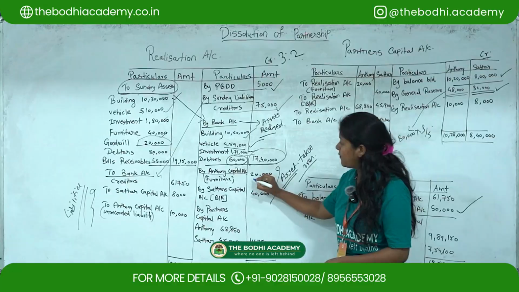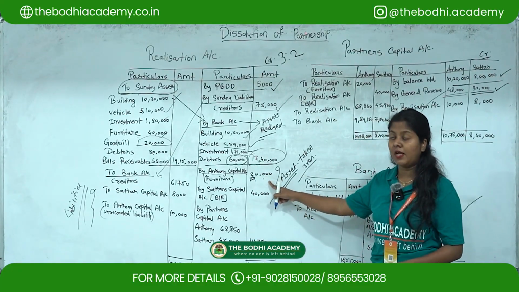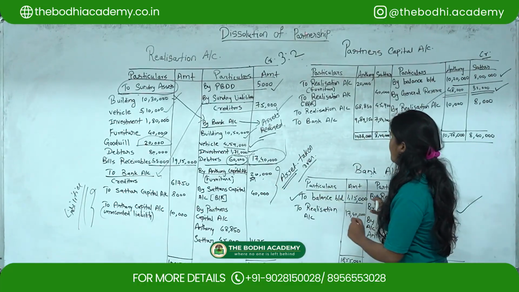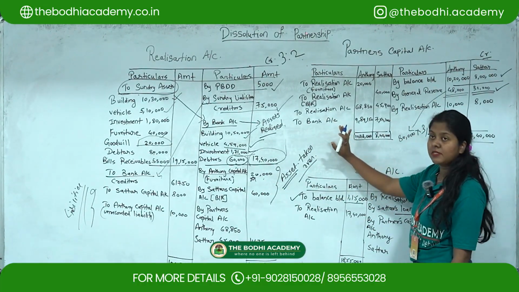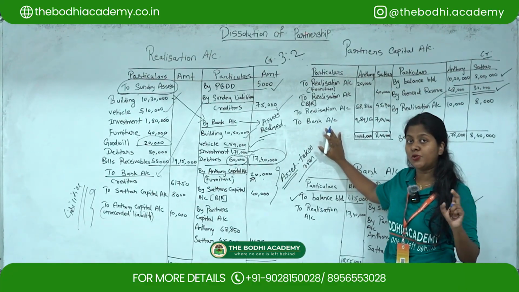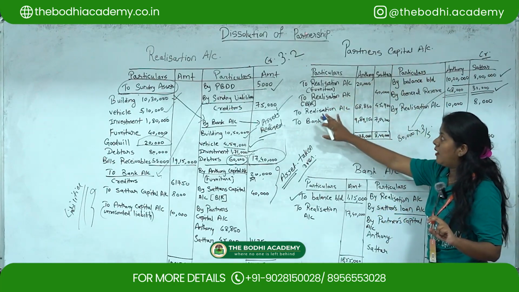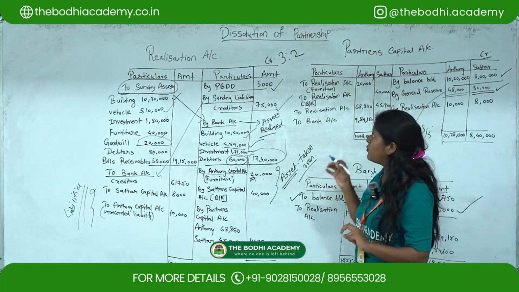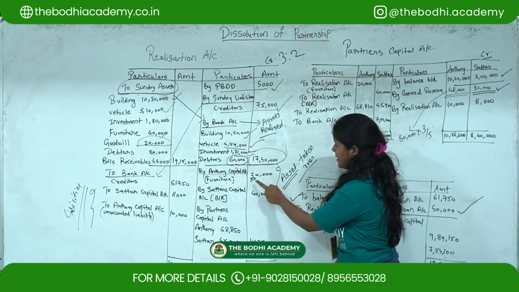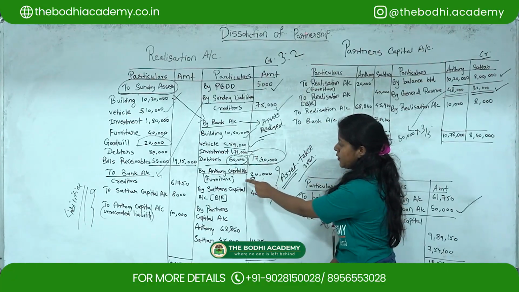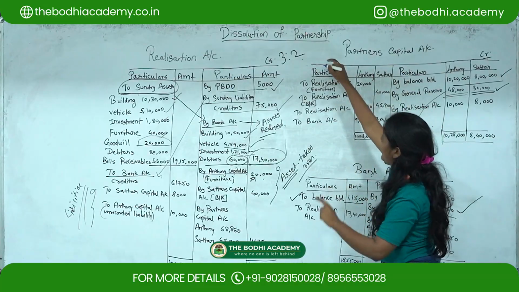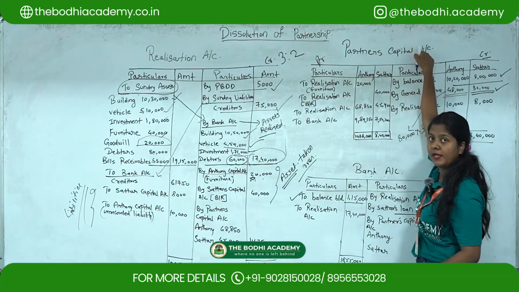So the first effect will come on this side, on the realization account, credit side. Since we have credited this, now it will go under the debit side of the partner's capital account. Whatever asset or liability is paid by a partner, you have to show under the partner's capital account, and you have to see whether it is being credited or debited. Now furniture is credited. Since it is an asset taken over by a partner, you credit the furniture. So since we have credited furniture, you have to show it under the debit side of the partner's capital account.